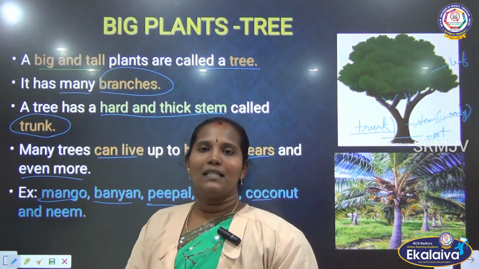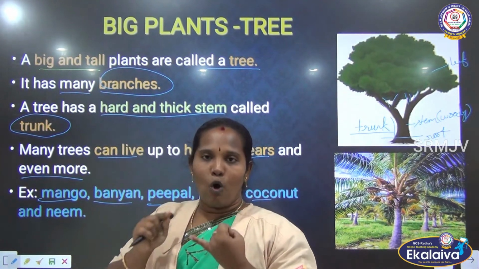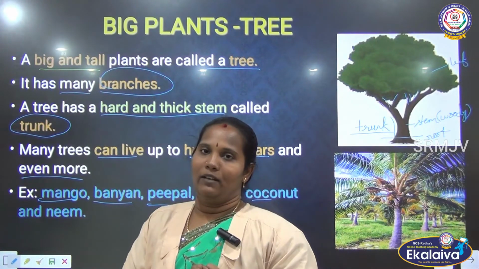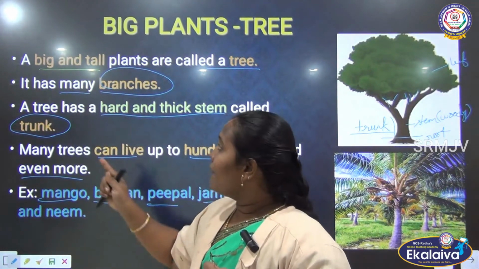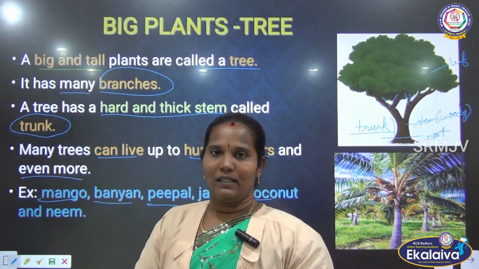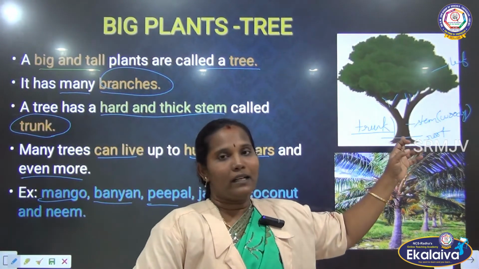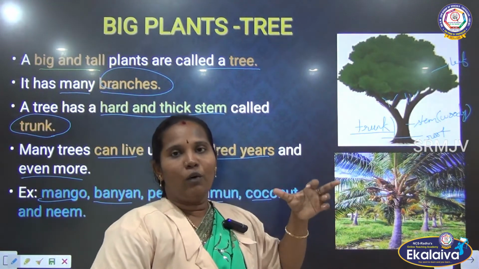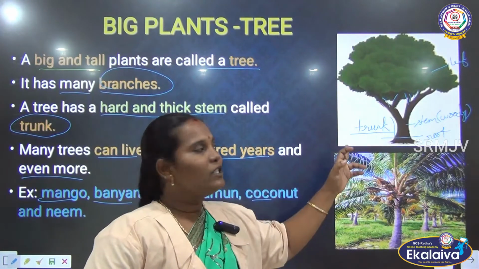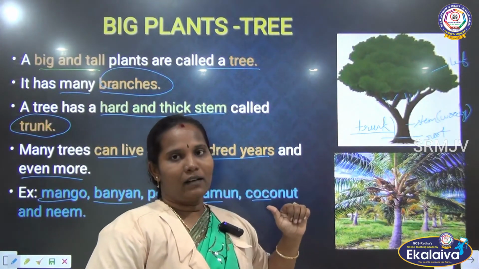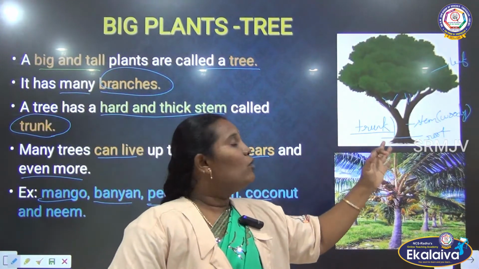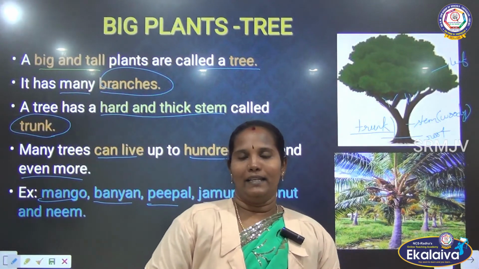What are the things we saw in the big plants? All the big plants are called trees. This tree has many branches. This tree has a thick, hard, woody stem. This stem is called the trunk. Clear? So a tree can live more than 100 years. Clear?